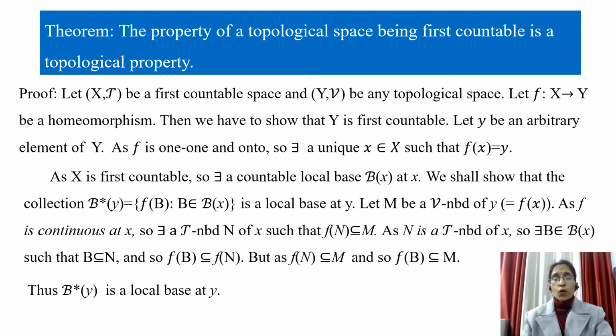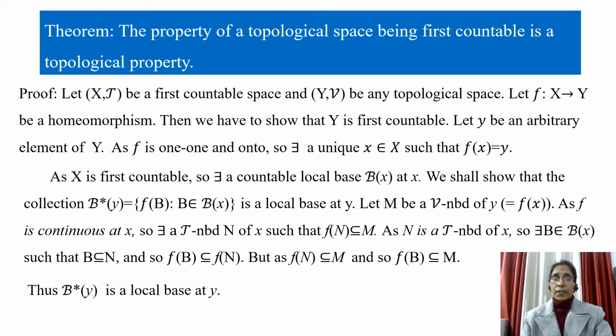A property of a topological space is said to be a topological property if and only if it is preserved under homeomorphism. That means every homeomorphic image of that topological space has that property.